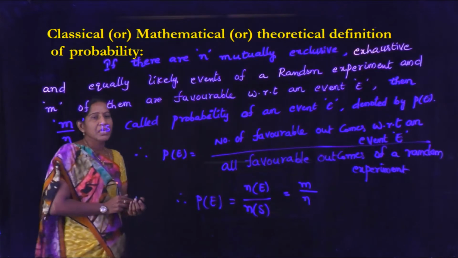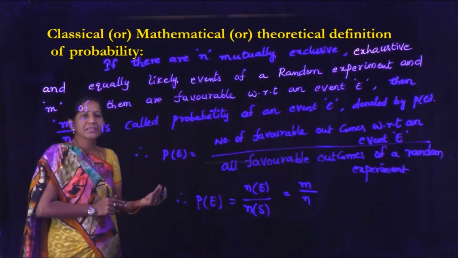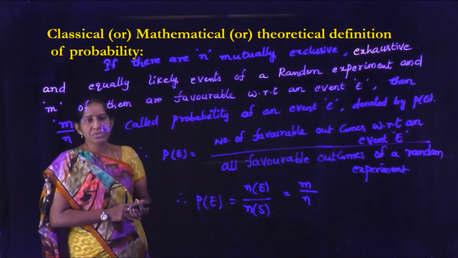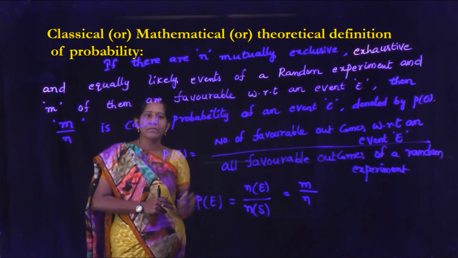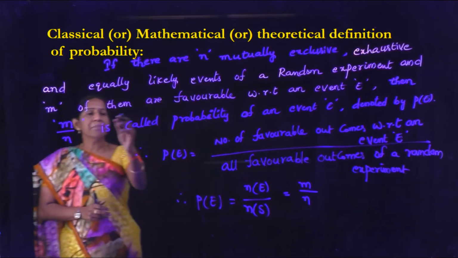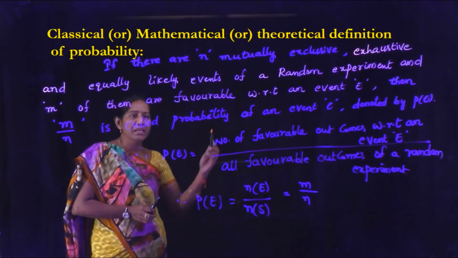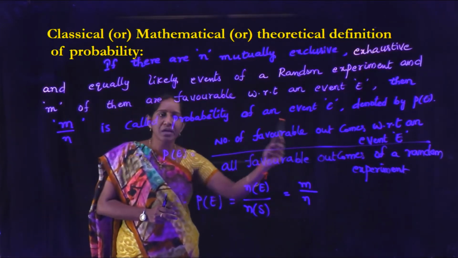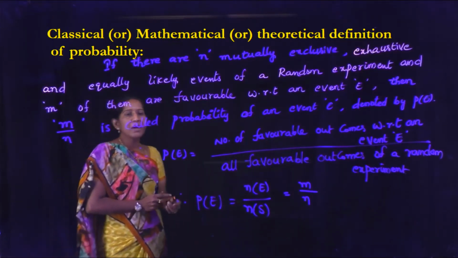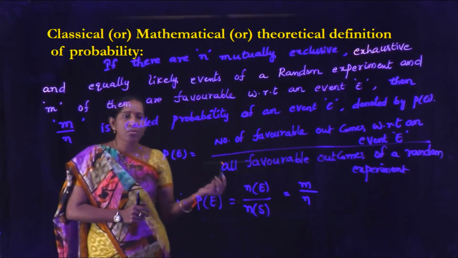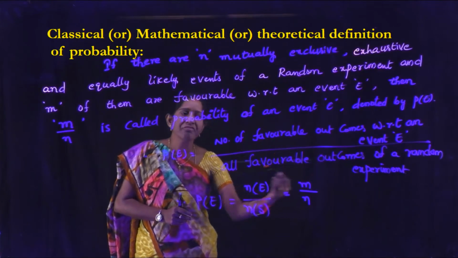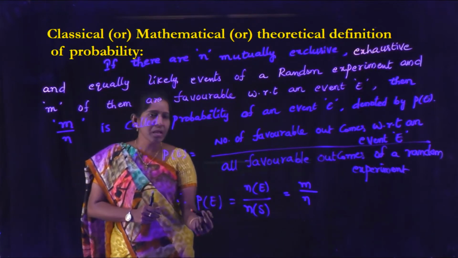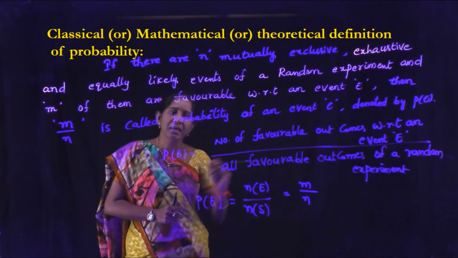Therefore, P of E equal to n of E by n of S, that is nothing but m by n here.